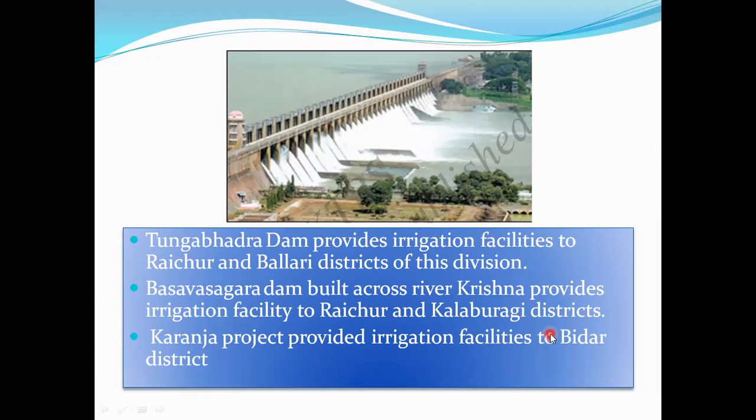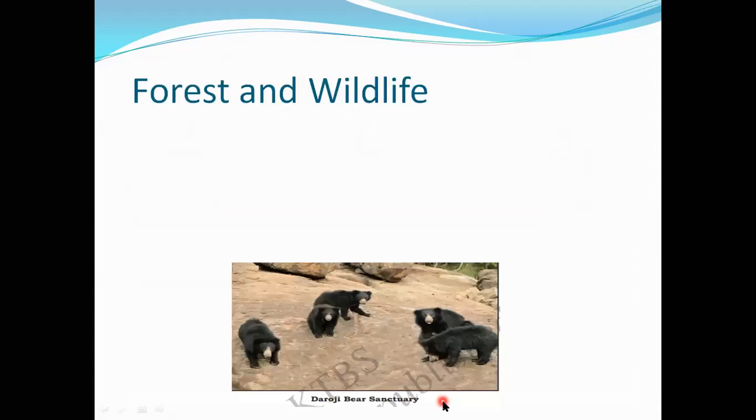Kalburgi is both a division and a district. The Karanja project provides irrigation facility to the Bidar district.